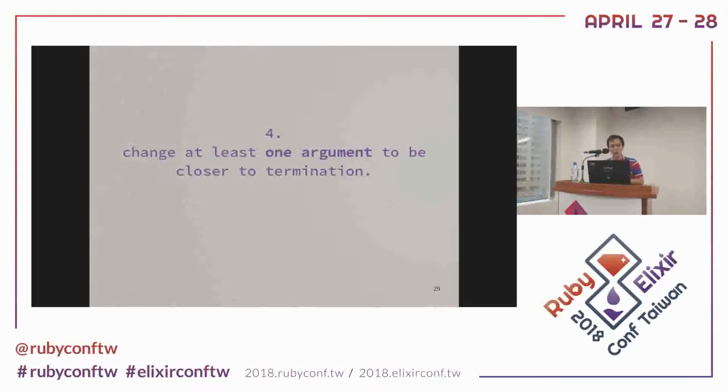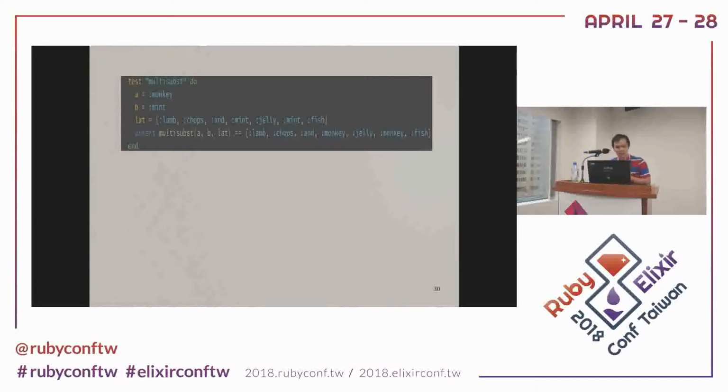Okay. So now remember, you change at least one argument. Change one argument and then you come to a termination. Look at this example, okay? We want to change the mints to monkey. I want to change all my lists. If it counts as a mint, I want to change it to a monkey.